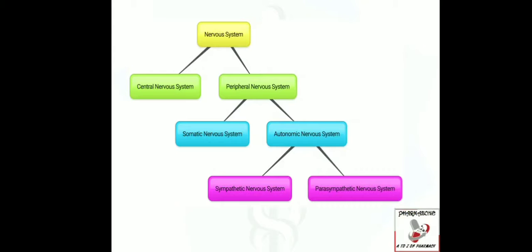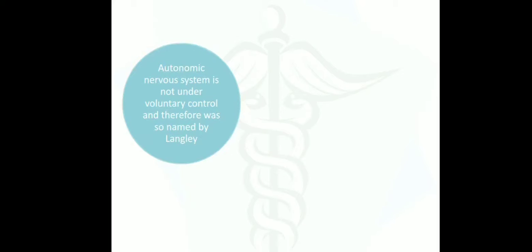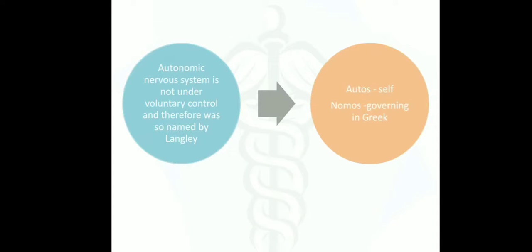The part of our nervous system that regulates the functions of visceral organs in the body is known as autonomic nervous system or ANS. Autonomic nervous system is not under voluntary control, that is, it is involuntary in its action, and therefore it was named so by Langley. Autos meaning self, nomos meaning governing in Greek.